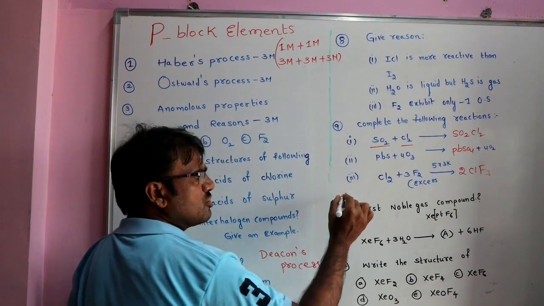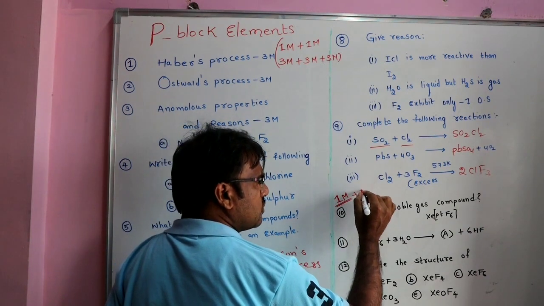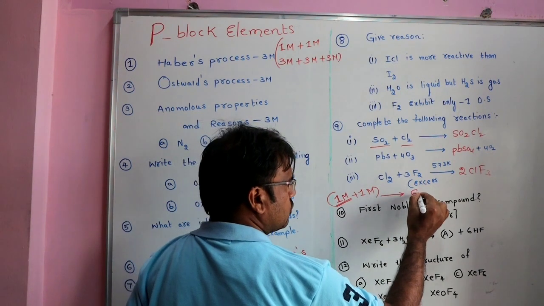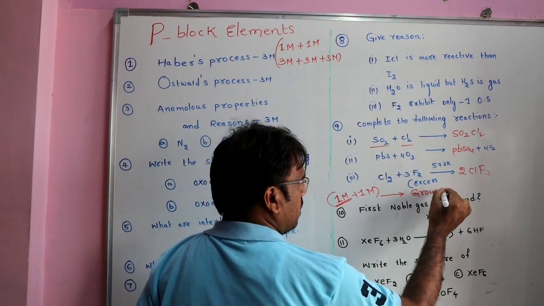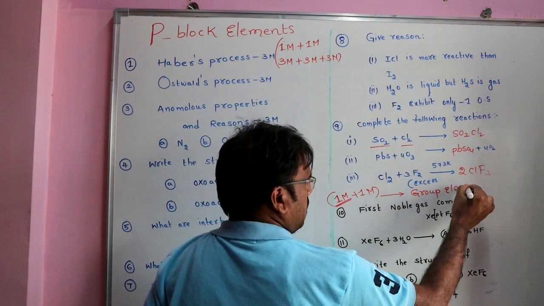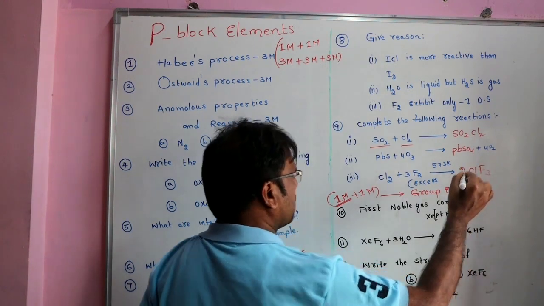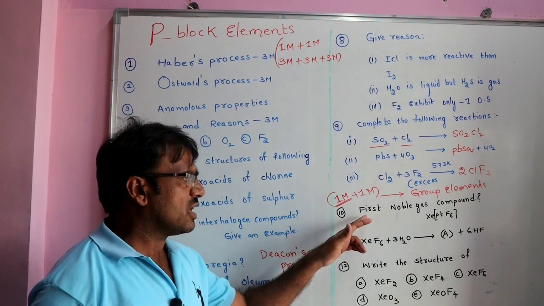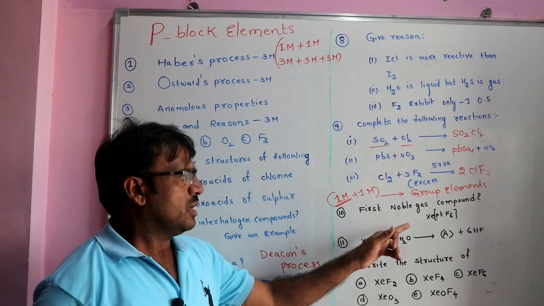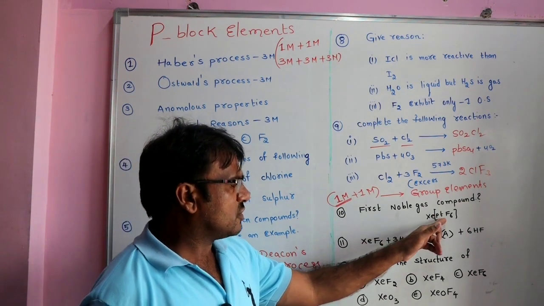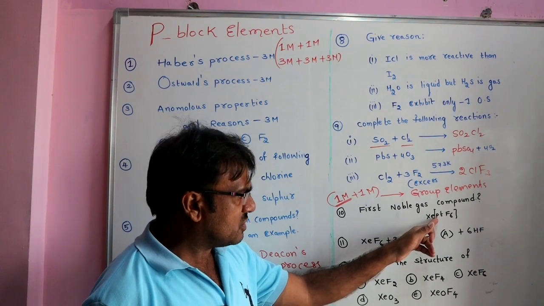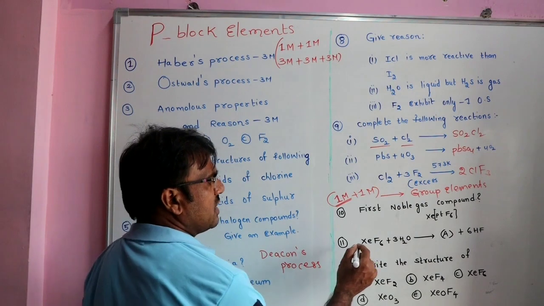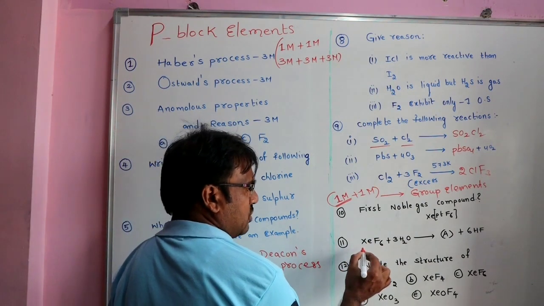Next, 1 mark questions. They will give 2 1 mark questions from group 18 elements. Group 18 elements. What questions do we have to remember? I just want to discuss with you. What is the first noble gas compound prepared? Xenon hexafluoroplatinate is the first compound, and they ask balancing equations like this.